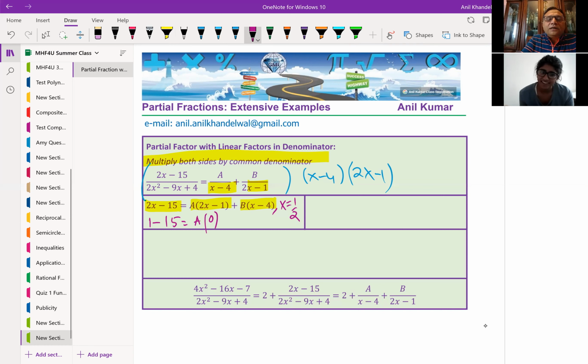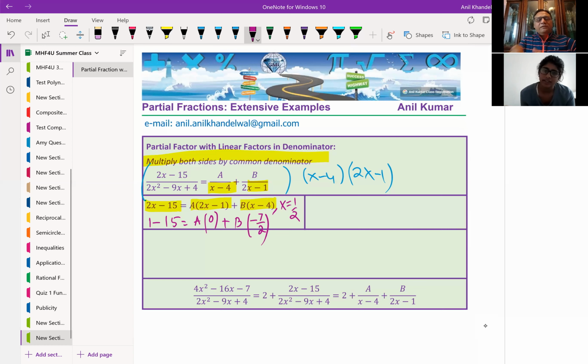This is 2x, x minus 4. 2x minus 1, half x minus 4. Is it correct? Okay. Minus 2 over 4. No, that's not right. So half means if you take away half, it's 3.5, right? So it is minus 3.5. Minus 3.5. So if you do 2, it becomes 8, right? So 1 minus 8 is 7 over 2, right? Yeah. Is it clear? 3.5.